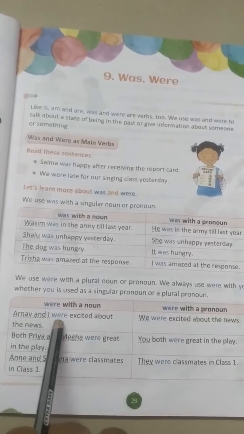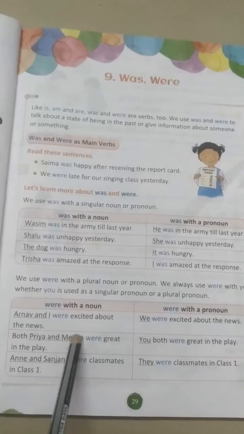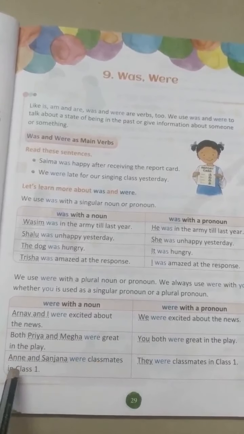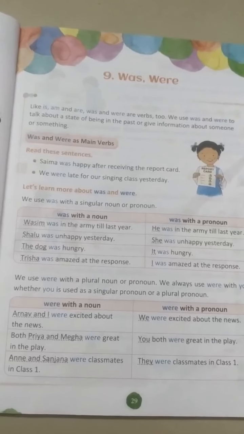Always you have to write the pronoun I after the noun. You should not write I and Arnav. That is wrong. Arnav and I were excited about the news. Both Priya and Meghna were great in the play. Annie and Sanjana were classmates in class 1.